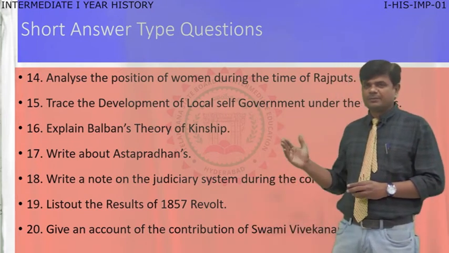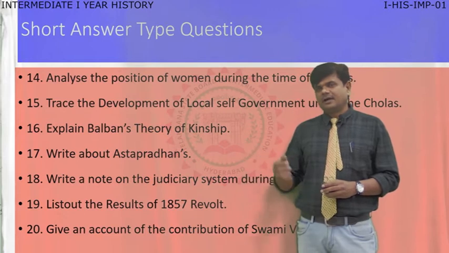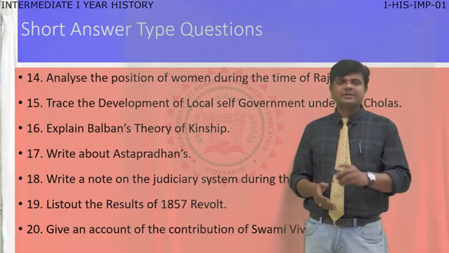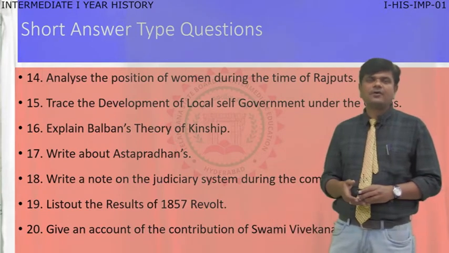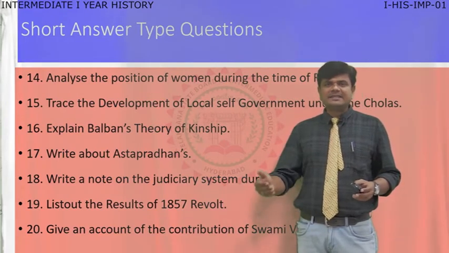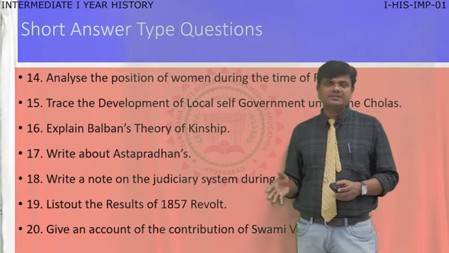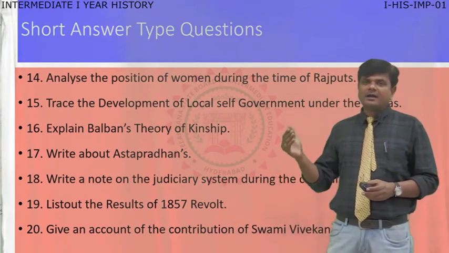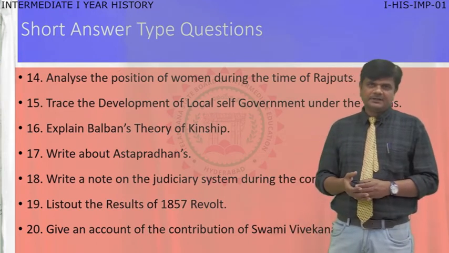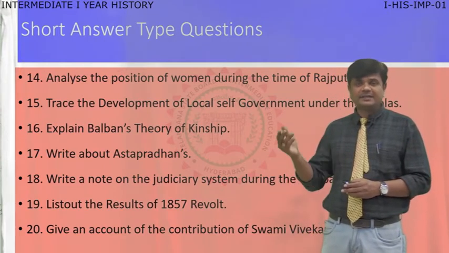Now moving to the question number 15, write about Ashtapradhans. Ashta means 8, Pradhans, nothing but ministers. A total of 8 ministers were appointed by Shivaji to look after the administration and to empower the Maratha kingdom. These people played a significant role. They are Peshwa, Amatya, Mantri, Sachiva, Sumant, Panditrao, Senapati, Nyayadish.